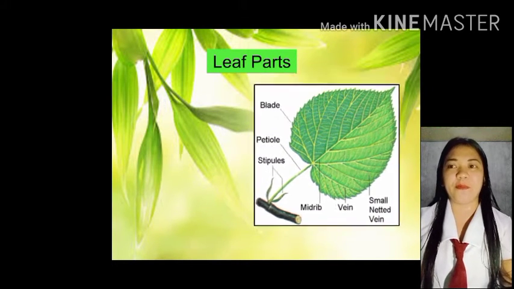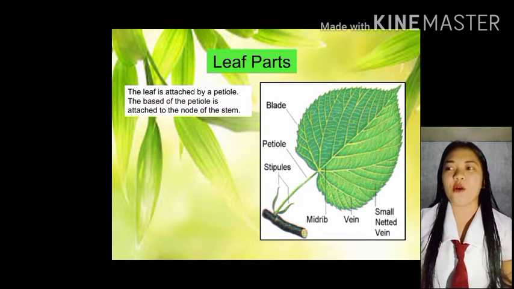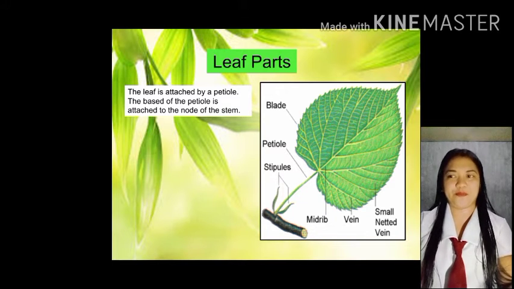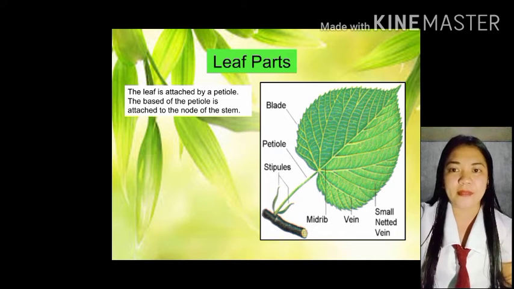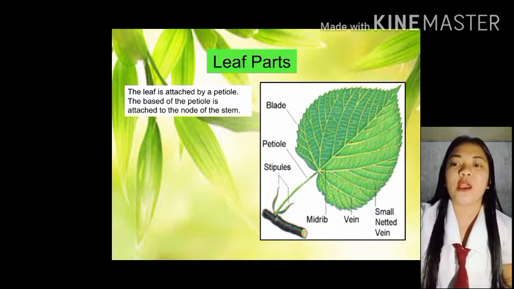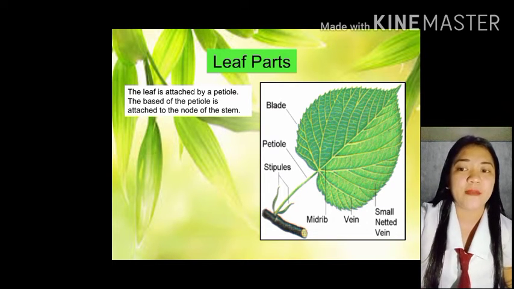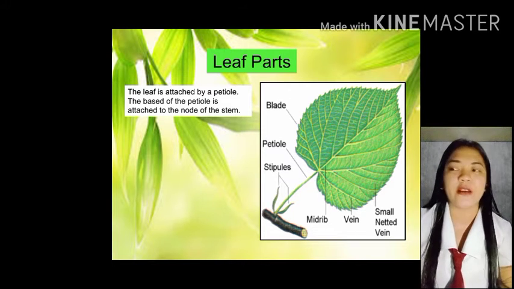Next is the leaf parts. The leaf is attached by a petiole. The base of the petiole is attached to the node of the system. Yan. Makikita nyo na dito sa picture na ang leaf niya ay naka-attach doon sa petiole. Alin ba yung petiole? Yung petiole ay yung maliit na from the stem to the leaf, yun yung nagdudugsong. You can see it in the picture.